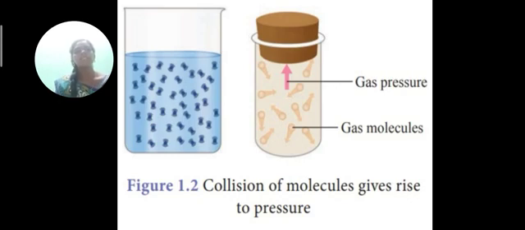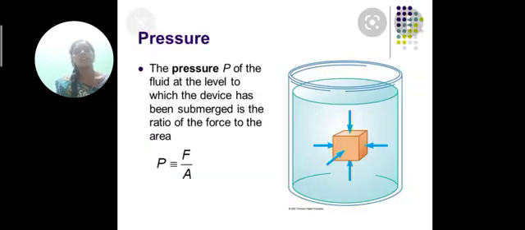Gas pressure comes from gas molecules confined in particular vessels or bottles. Pressure is the measure of the force of the fluid at the level to which the device is submerged. It is the ratio of the force to the area. Pressure is equal to F by A, where F is the force, A is the area, and P is the pressure.